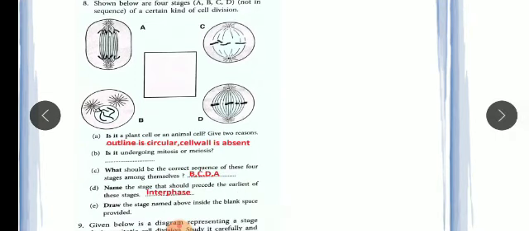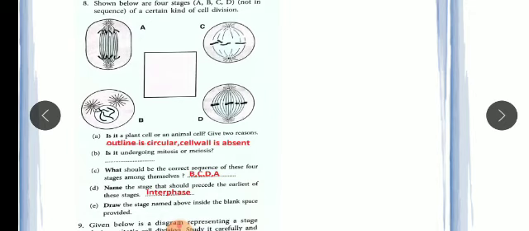Now second, is it undergoing mitosis or meiosis? It is undergoing mitosis. So the first one, mitosis, is the answer. Now the C part, what should be the correct sequence? The correct sequence will be, first B will come, then C will come, then D will come, and then A will come. So B, C, D, A.